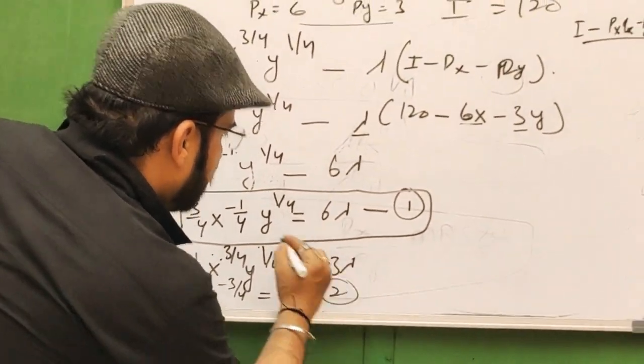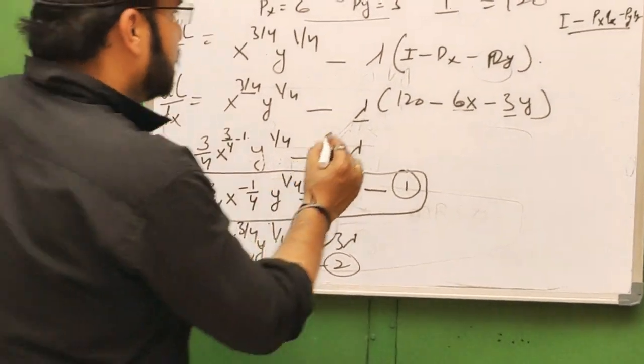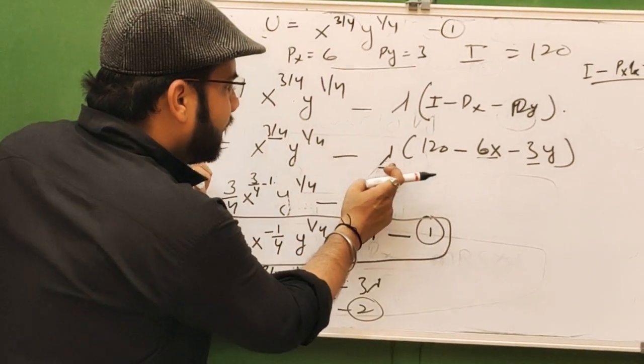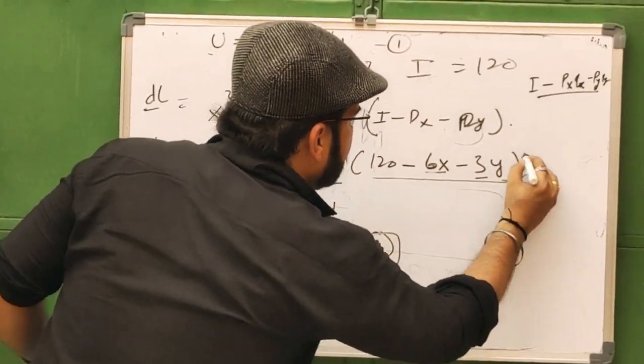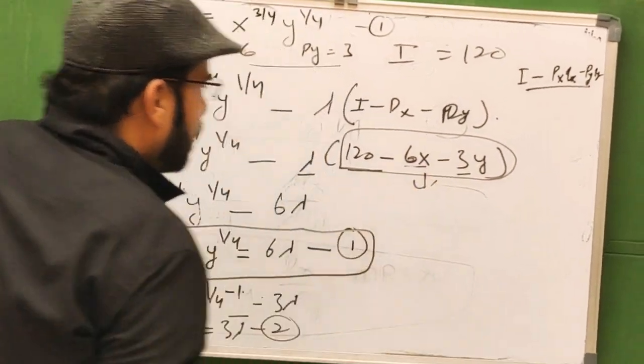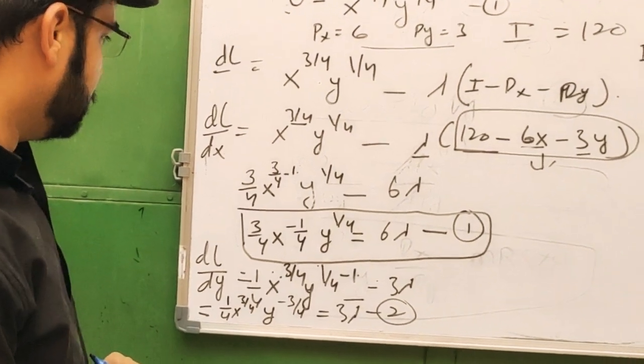This is equation 2. And if we take the partial derivative with respect to lambda, then this whole figure will be put the same.